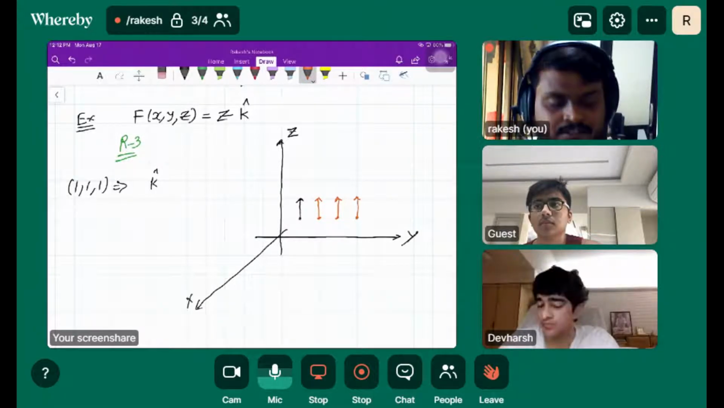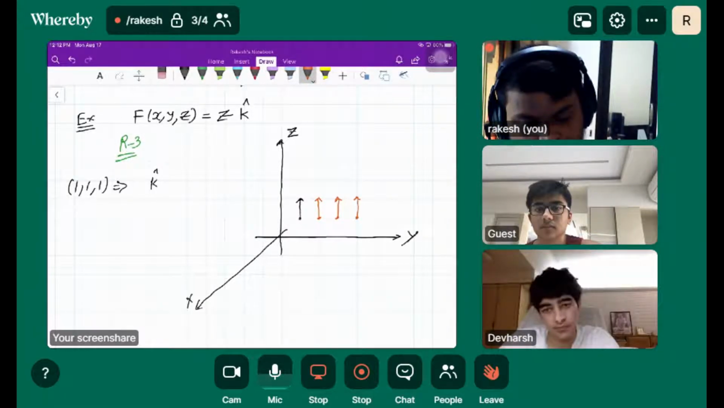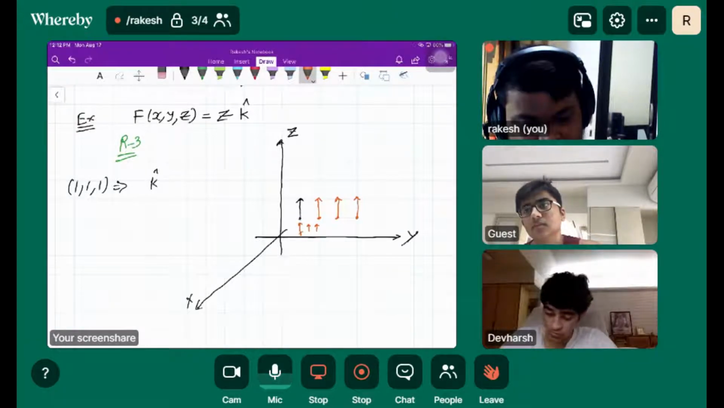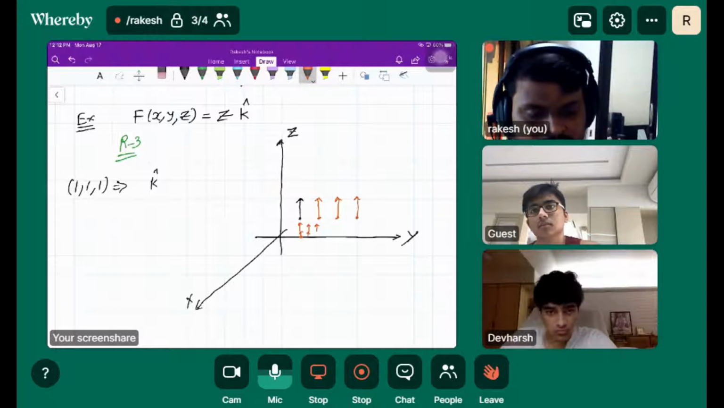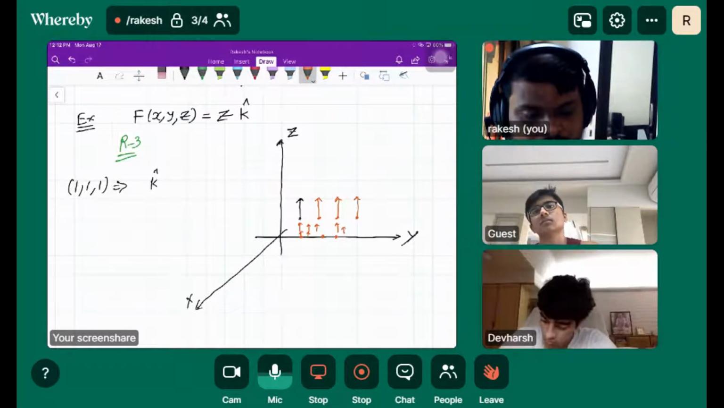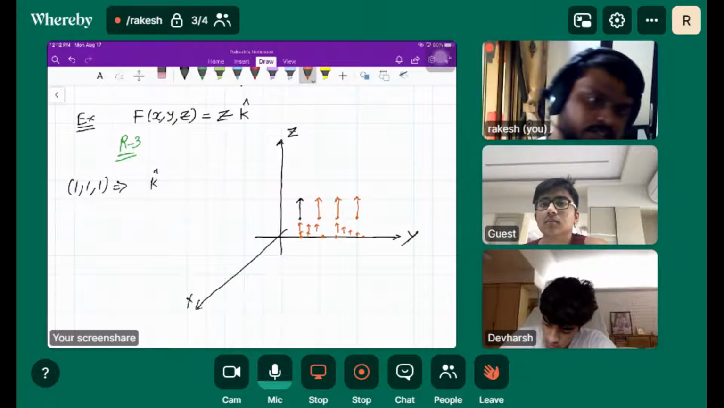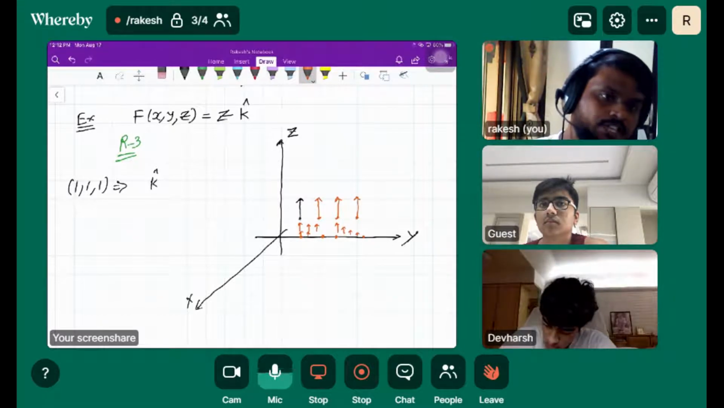If I go towards the xy plane, my vector is sinking, and it goes till 0 at the xy plane. Can you see that? If I go towards the xy plane, my vector is shrinking till 0 as I approach the xy plane.